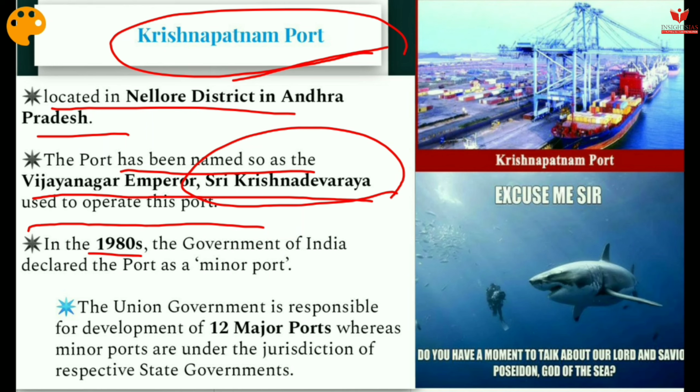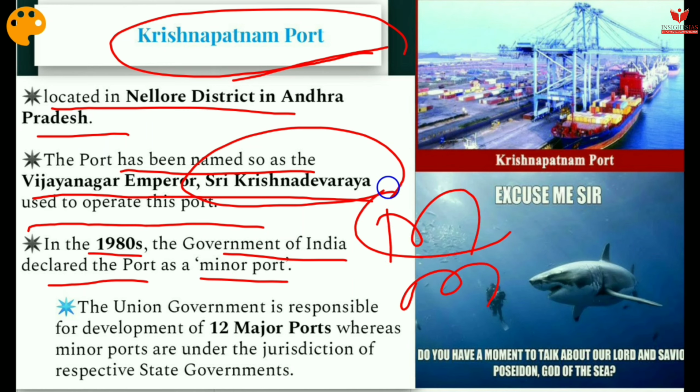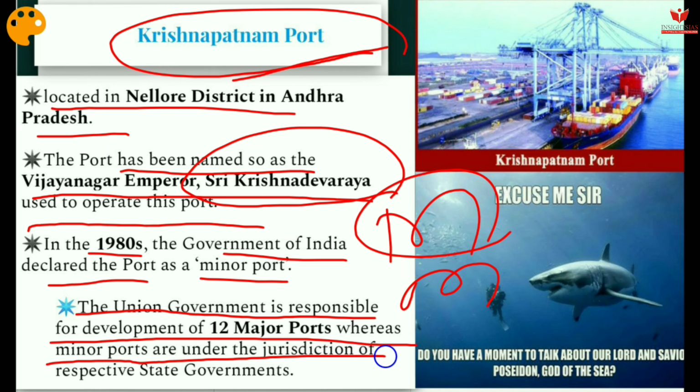In the 1980s, the government of India declared the port as a minor port. So there are two things: one is major port, another is minor port. Guys, always remember that the major port is administered by the central government and the minor port by the state government. The union government is responsible for development of the 12 major ports, whereas minor ports are under the jurisdiction of the respective state governments. Guys, in the comment box mention which body of the central government is responsible for administering these 12 major ports of India.